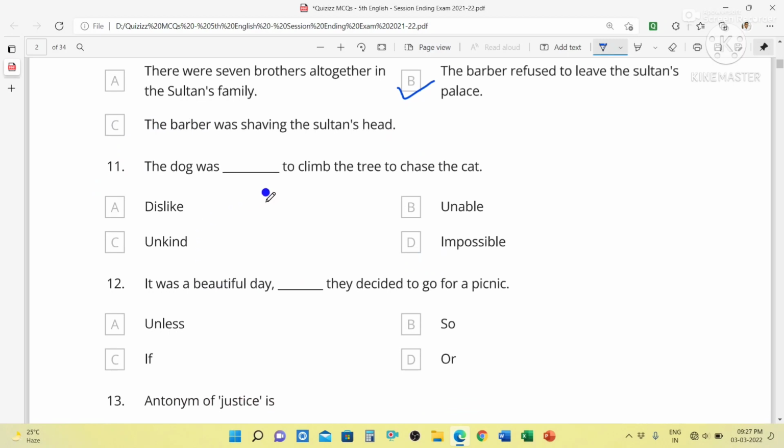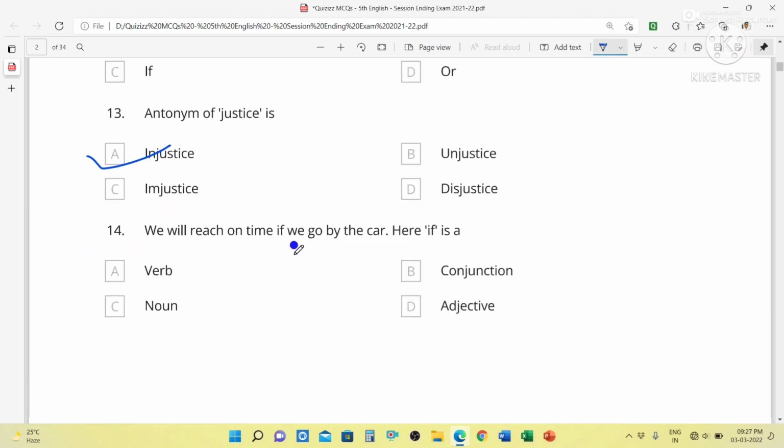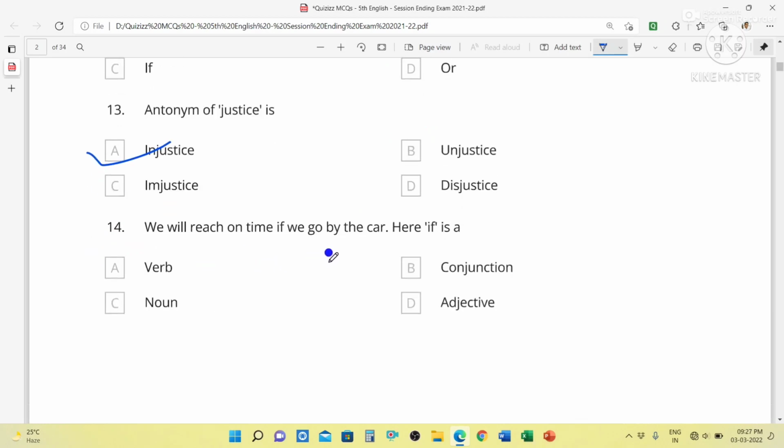Next, the dog was dash to climb the tree to chase the cat. The dog was unable. It was a beautiful day. Dash they decided to go for a picnic. So, it was a beautiful day, so they decided to go for a picnic. Next question, antonym of justice. Antonym of justice is injustice.